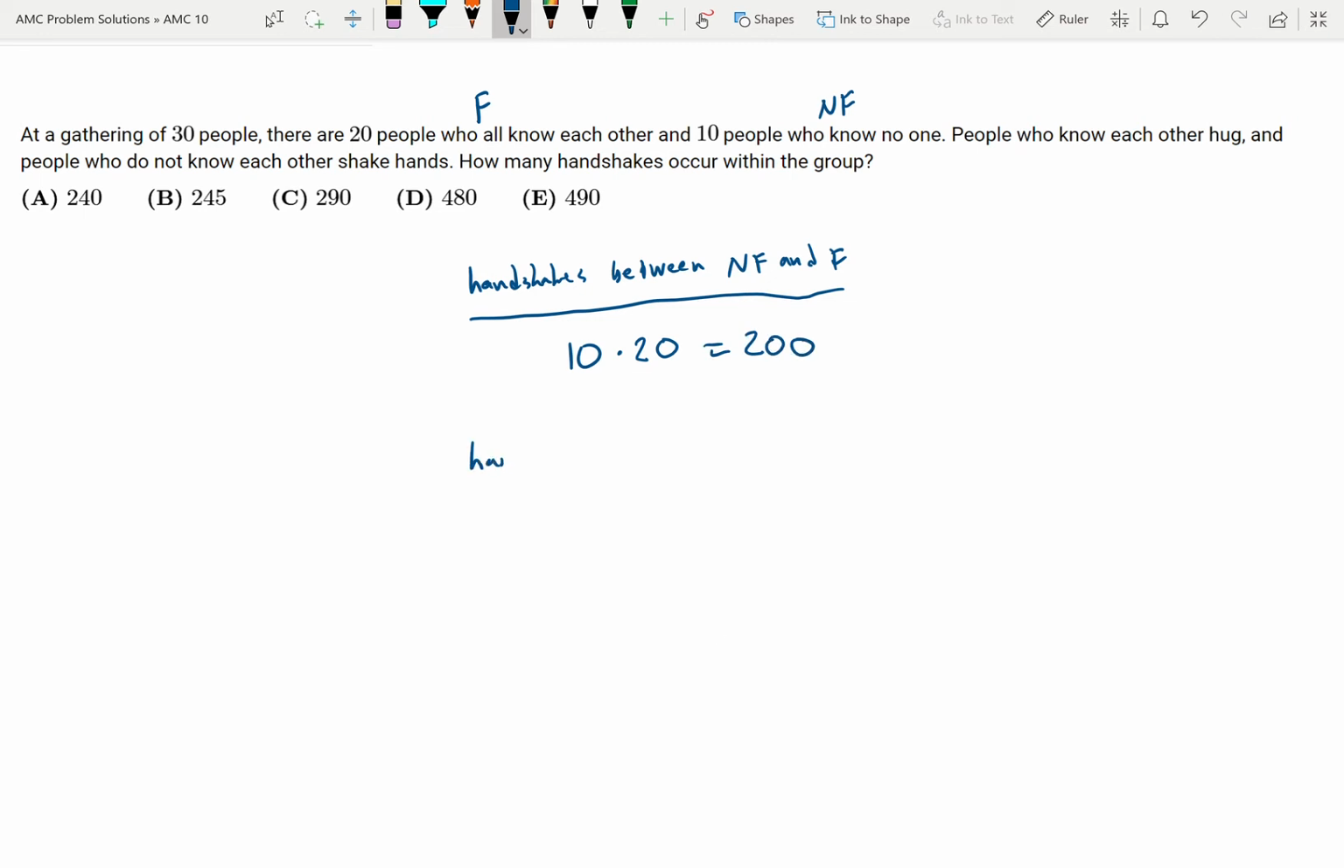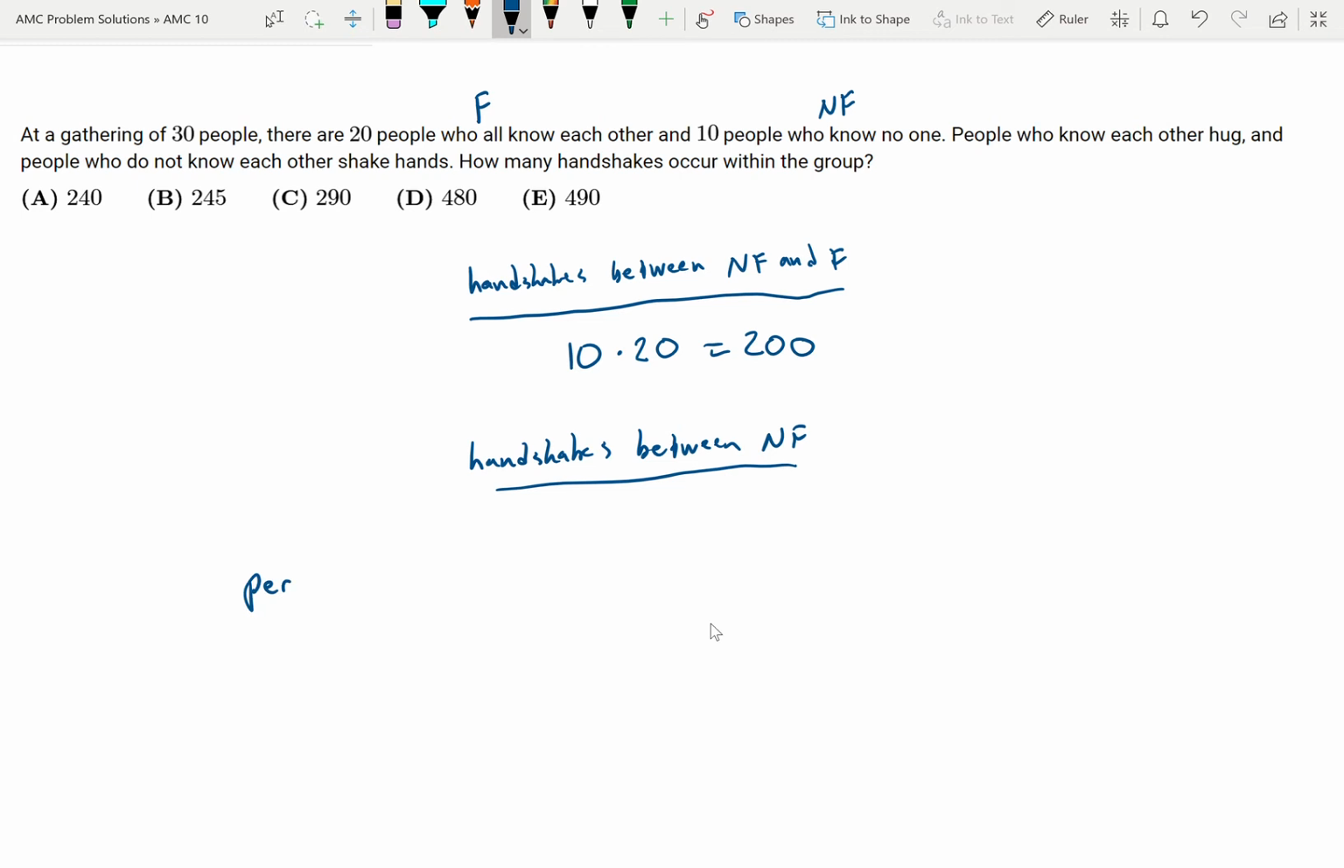Now let's look at the handshakes between the NF group. So this is interesting because let's say we have person number 1 and person number 2. Person number 1 shakes person number 2's hand, and that counts for one handshake. It's not an additional handshake to say that person number 2 shook person number 1's hand. We'd be over counting if we counted that as an additional handshake. So I just want to look at this little sequence here.